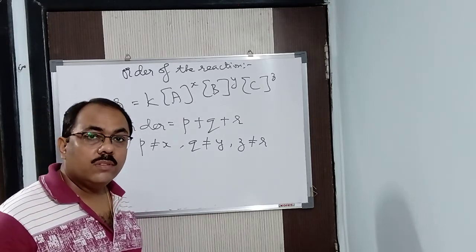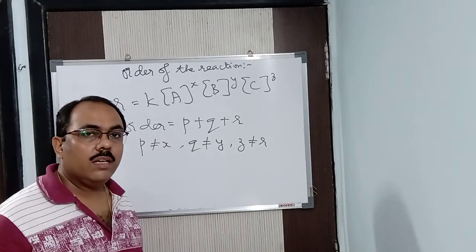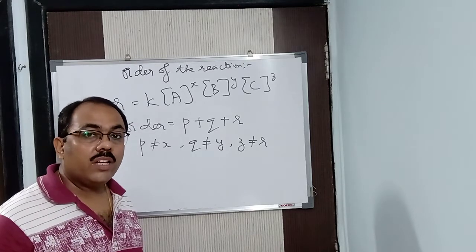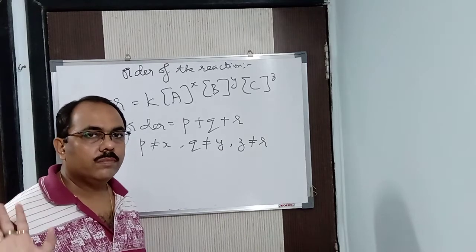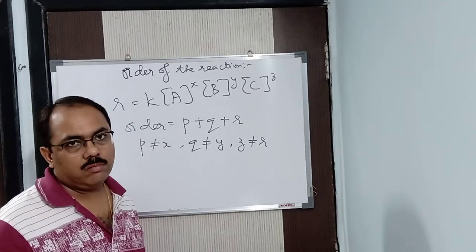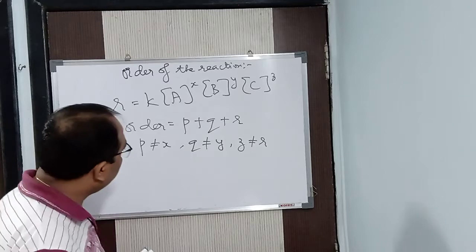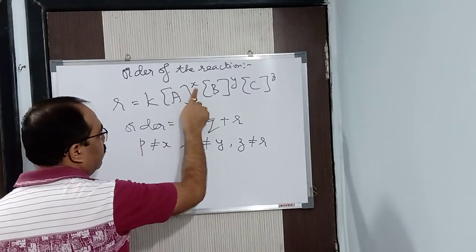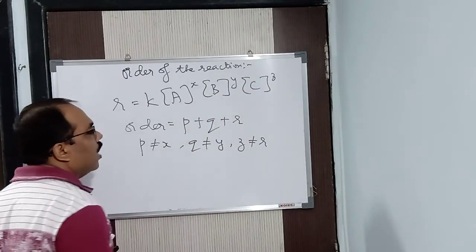Because, again let me say, from the beginning itself it should go in your mind that the order of the reaction is an experimental determination. It is not determined theoretically. It is determined experimentally. So it is not necessary that X will be equal to P only, Y will be equal to Q only, and Z will be equal to R only.